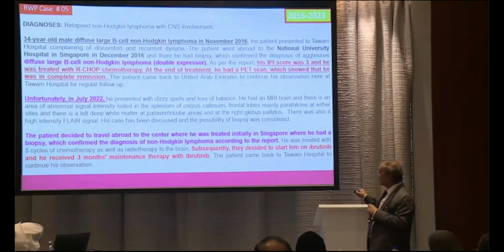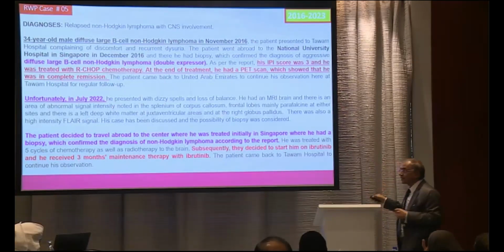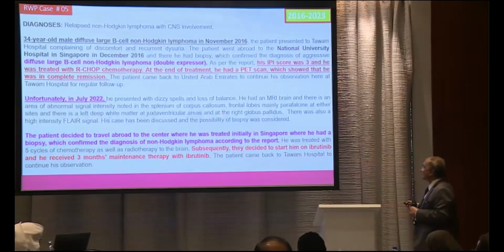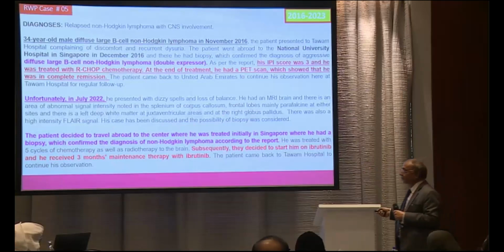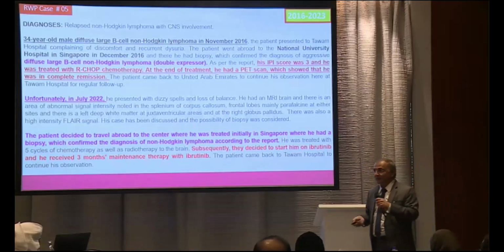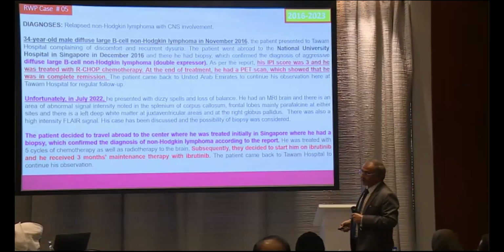Now after almost 5 years, he presented in the ER, dizzy and with loss of balance. MRI revealed a lesion in the brain. We said we should do a biopsy or LP. He didn't allow us. He just went back to Singapore because he was treated over there, and he believed in them. When he came back, we found they had confirmed non-Hodgkin lymphoma, and he was treated with 5 cycles of the DeAngelis protocol followed by radiotherapy. Subsequently, he was also given ibrutinib as maintenance therapy, because it's not primary CNS lymphoma, it is secondary CNS.